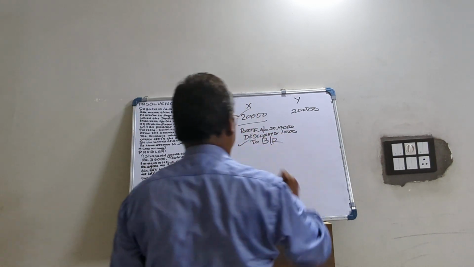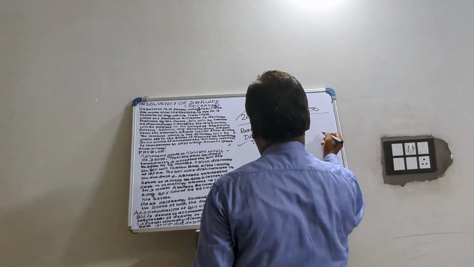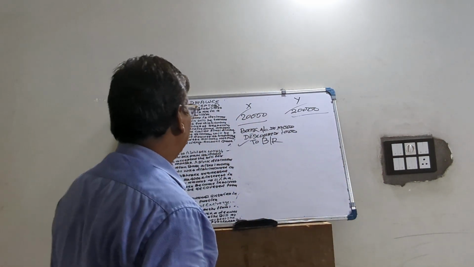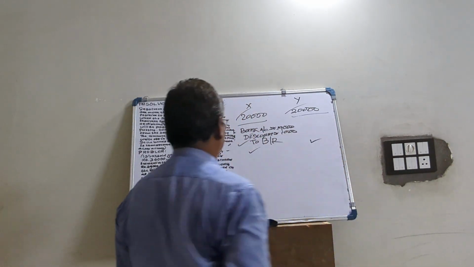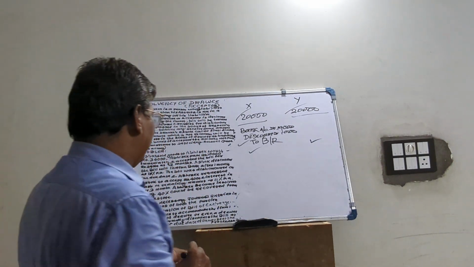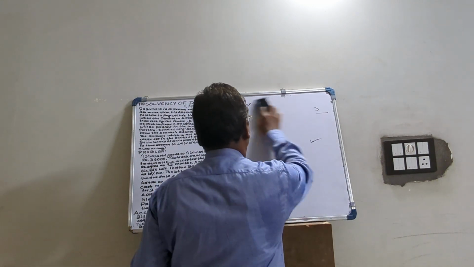This is for his. For the other 20,000, the drawer will also write the same thing, bank account debited, discount debited to bills receivable. On the due date, he will make his payment and he will also make his payment. This is all about accommodation bill. It is nothing but like kite flying, only for accommodation of friends.